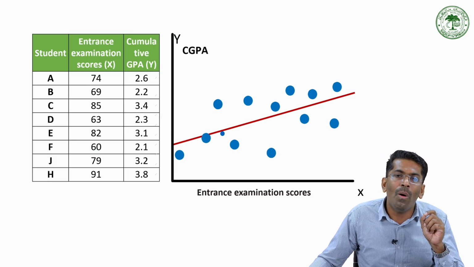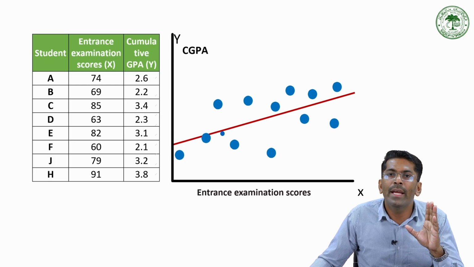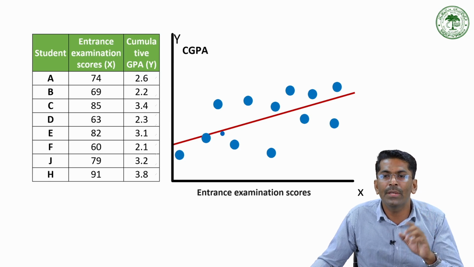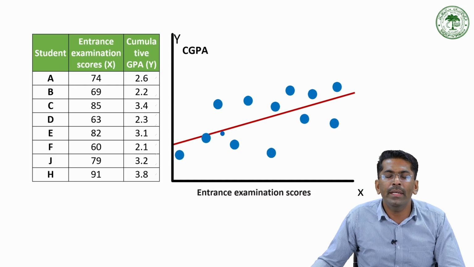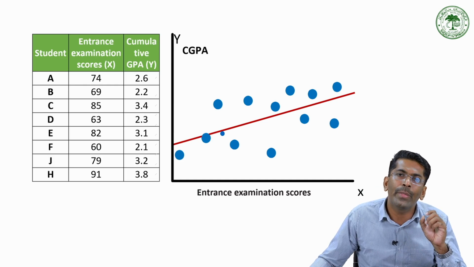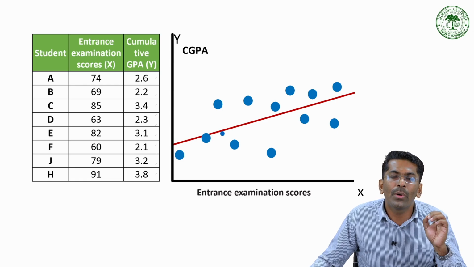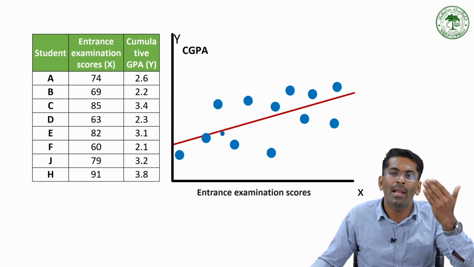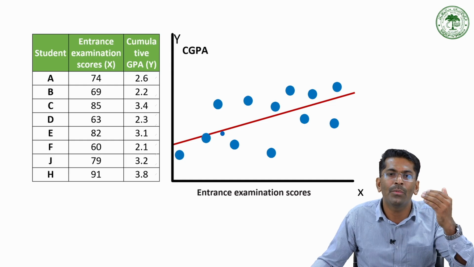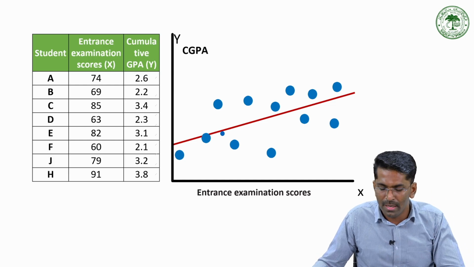When we view all these points together, we visualize a relationship. So here we have a positive relationship, which we have represented in this figure, and it is common to draw this line so that an equal number of points lie on either side of the line. That means we have a balance between the positive as well as the negative errors.